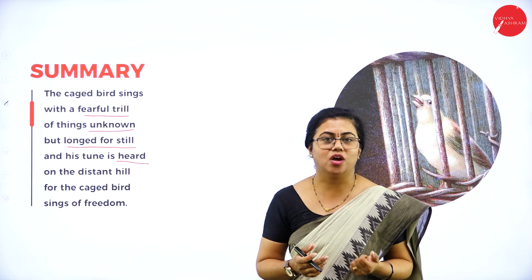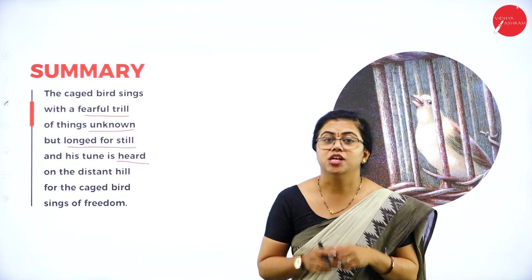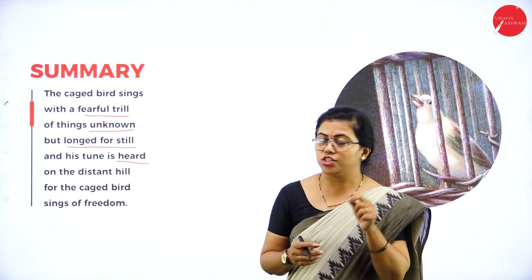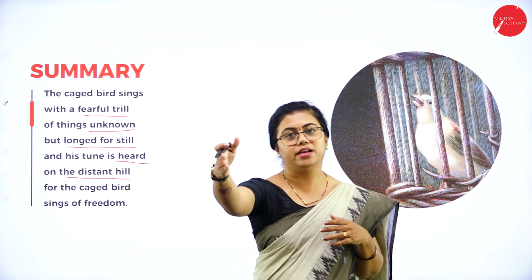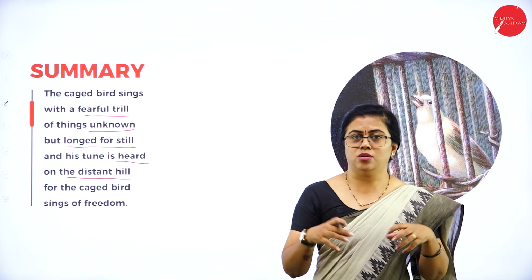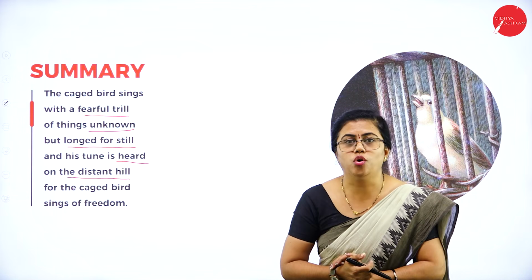And what happens now? When it starts singing, this voice is actually heard. So where is it heard? It sings so loudly about freedom that its voice is actually heard on the distant hill. There is a hill in a distant place, and there this voice is heard. The sound of this caged bird is heard. So it is singing so loudly.